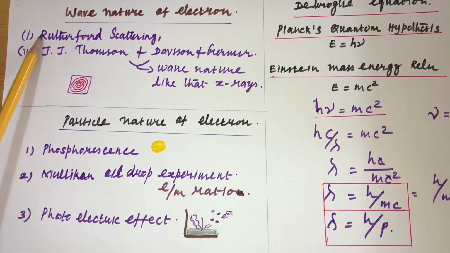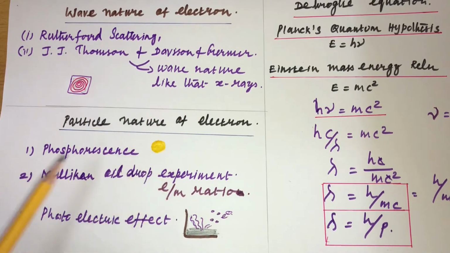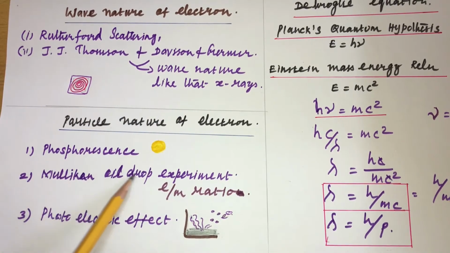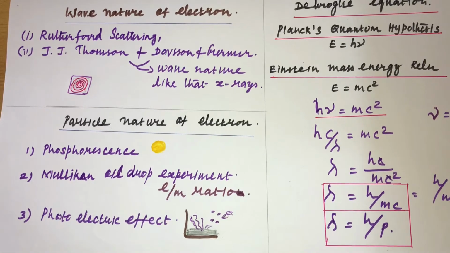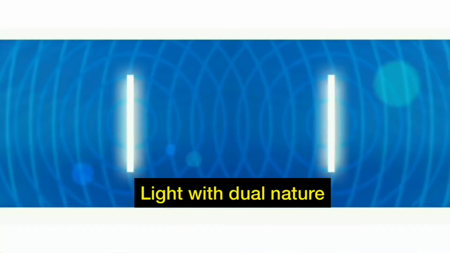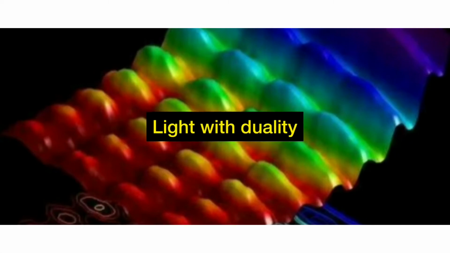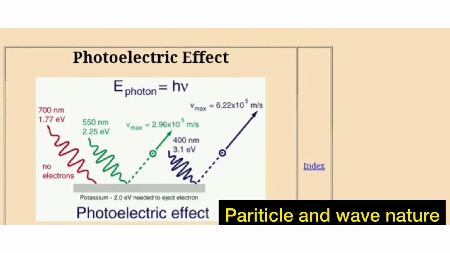So these are the experimental evidences which support the wave nature, and these support the particle nature of electron. The scientist de Broglie derived an equation which combines the particle and wave nature of electron.